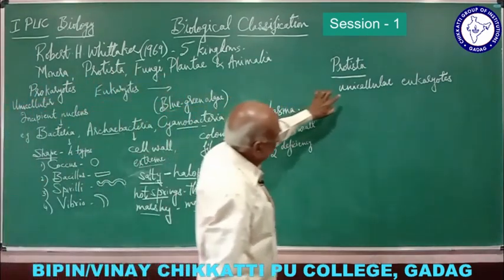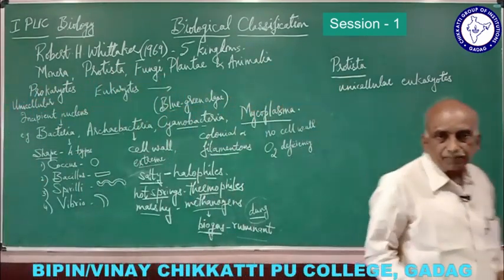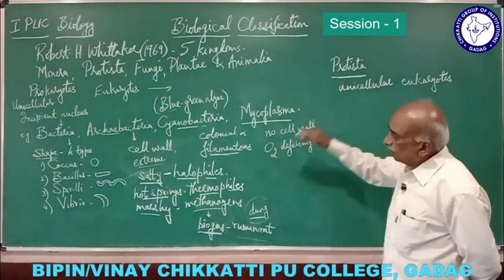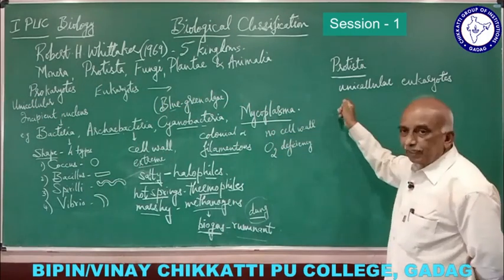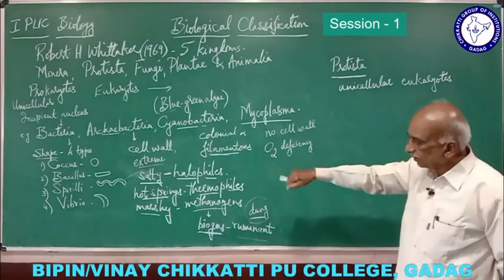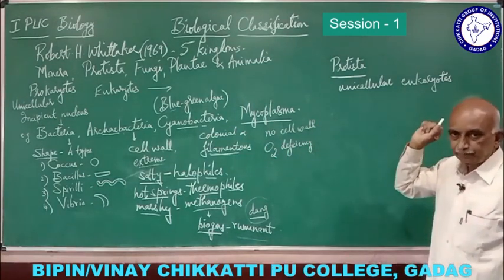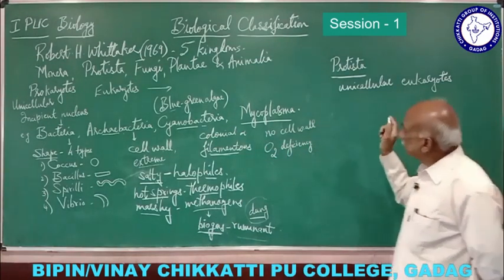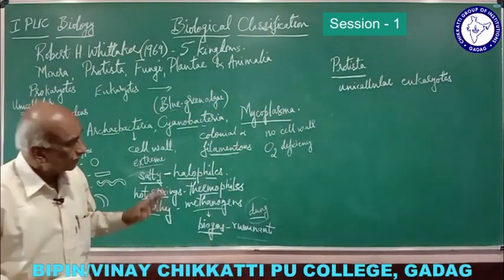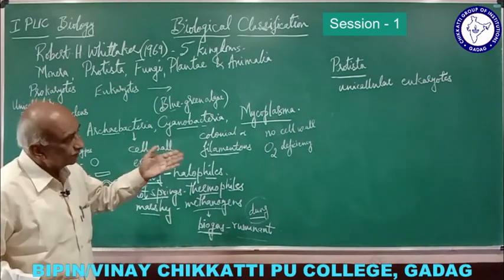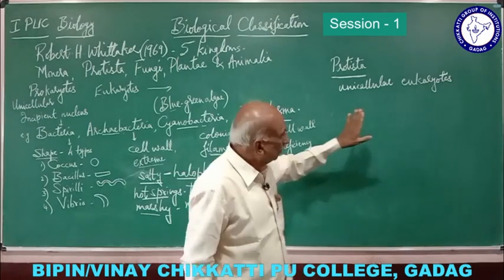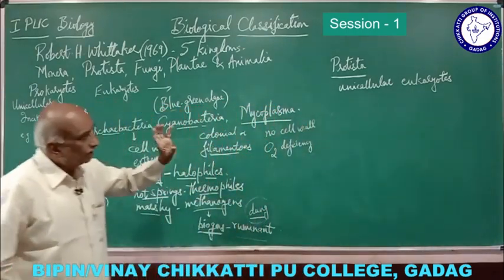But protists are eukaryotes, and they have autotrophic and heterotrophic nutrition, as in monera. Usually for locomotion we find pseudopodia, flagella and cilia.